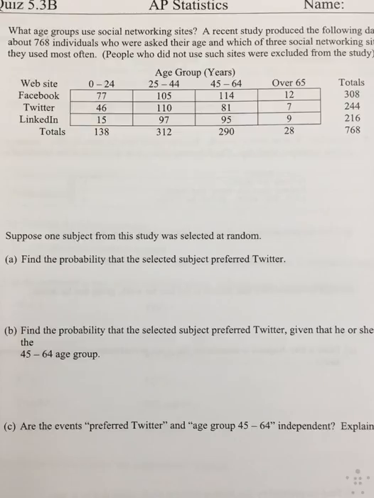Okay, so on this quiz, we're doing some probability rules, and our first question focuses on what age groups use social networking sites. So our first question here is, suppose one subject from this study was selected at random. Find the probability that the selected subject preferred Twitter. So the probability of Twitter, which I'm going to write as P of T, is going to be our subjects who prefer Twitter.